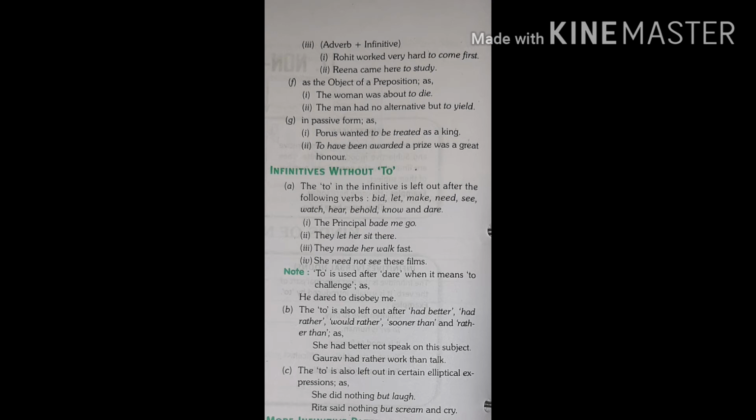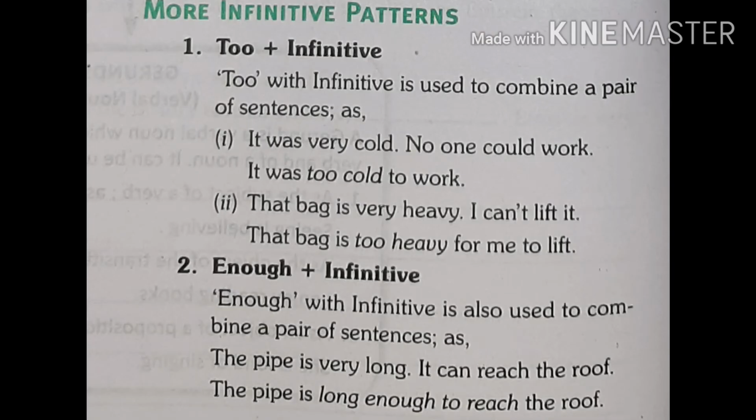Second, the to is also left out after had better, had rather, would rather, sooner than, and rather than. For example, she had better not speak on this subject. Or to is also left out in certain elliptical expressions, as in she did nothing but laugh, Rita said nothing but scream and cry.